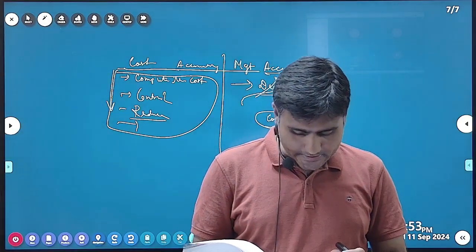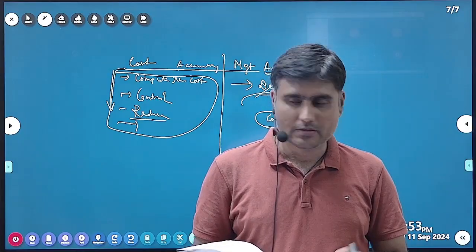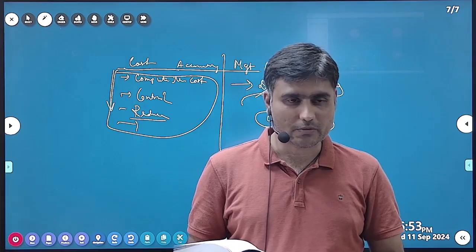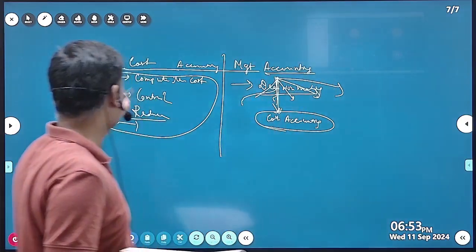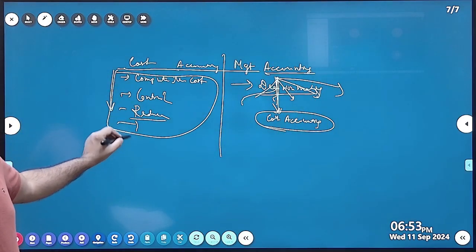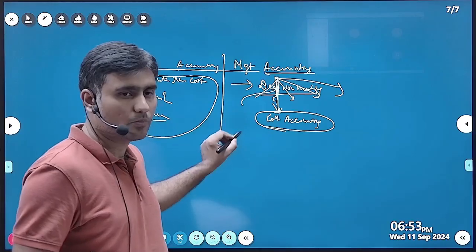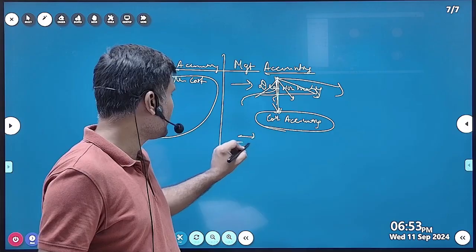Cost accounting isn't dependent on management accounting. Cost accounting is a statutory requirement. You will prepare the cost. So it is not dependent on management accounting, but management accounting is dependent on both cost and financial accounting.